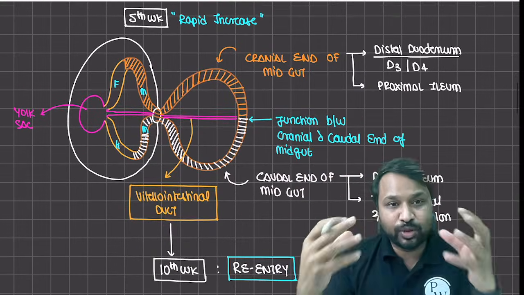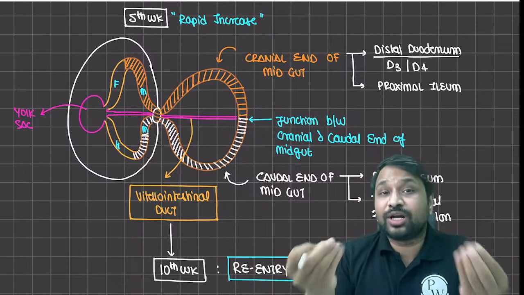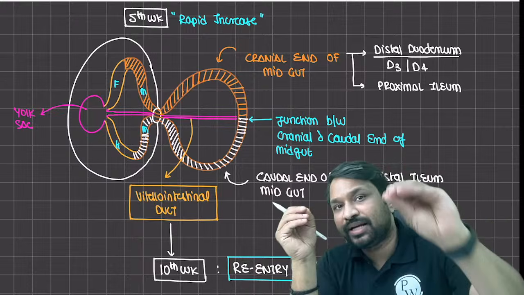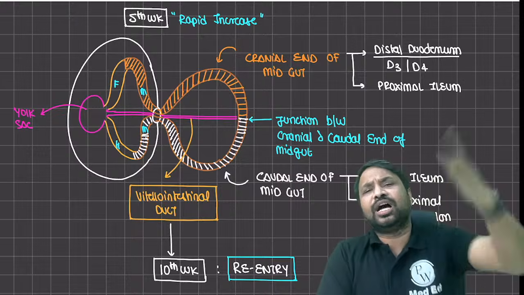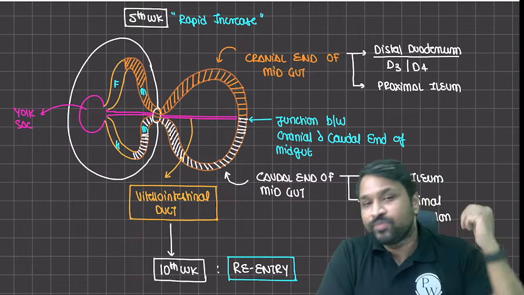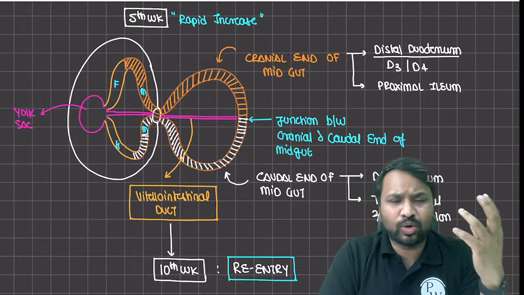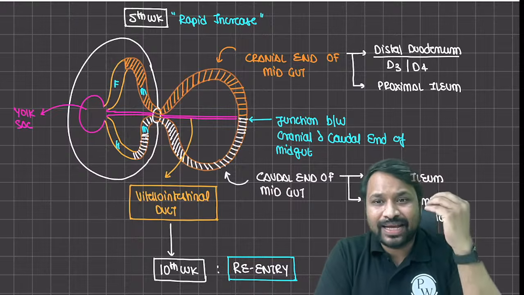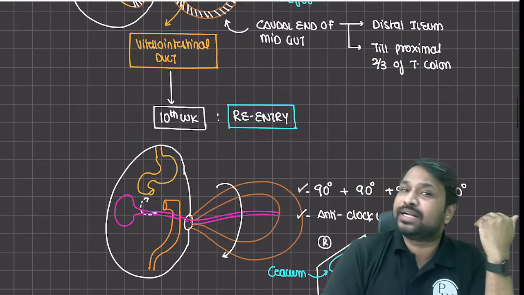During the 5th week, you will see the midgut is going to expand very fast because the body does not have enough space. It pushes the midgut from the umbilical opening into the extracoelomic space and it tells the midgut, go, live your life, and when you are formed, come back. The midgut goes outside, slowly grows and grows and grows. By the end of the 10th week when development is complete, it says it is time to come back home.